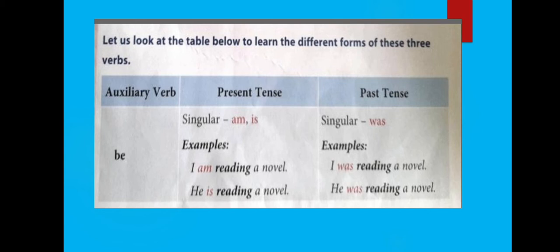We use is, am, are in present tense and was, were in past tense. Is, am is used with singular noun in present tense and was is used with singular noun in past tense. Let's see example. I am reading a novel. He is reading a novel. Here the sentence is in present tense and also the subject is singular. So we used am, is.